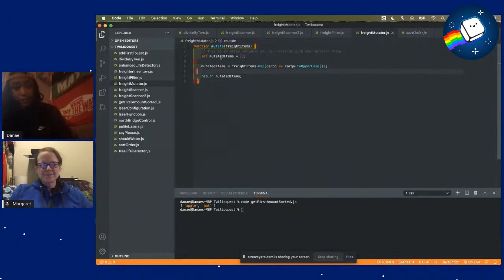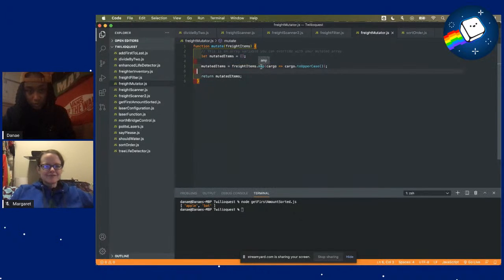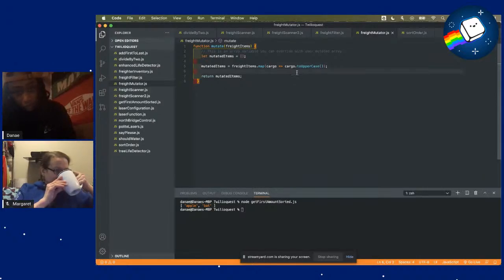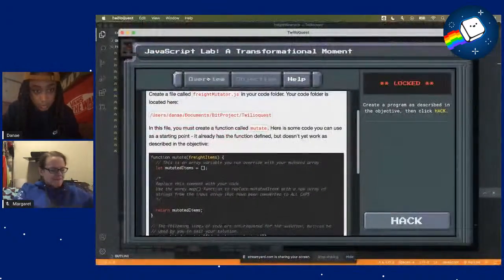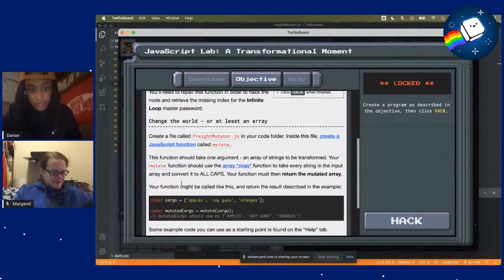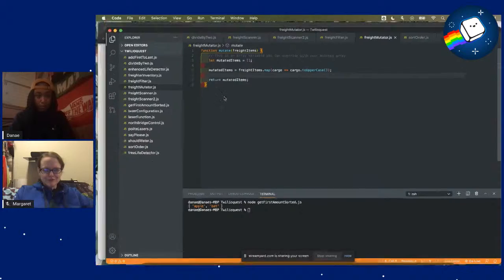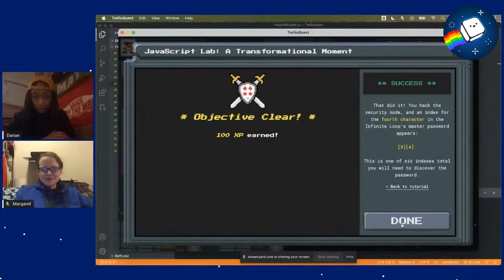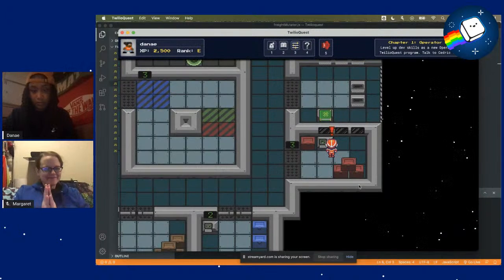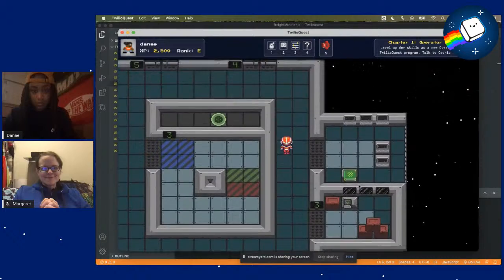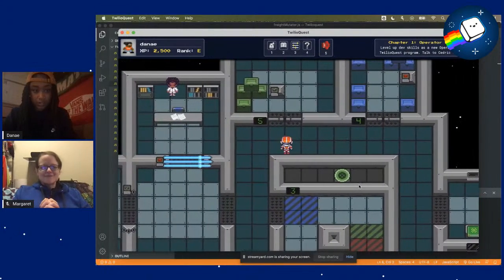So we have our mutated items array, which is empty at the start of our function. And we'll set that equal to our right items, so the elements in this array. We want to use our map function to change all of those to uppercase, which let me double check. That's our objective. Yep, to convert it to all caps. And then we return our mutated items array. So that was our fifth one, I believe. I think we have one more left. And then we can get this engineer out of this office.